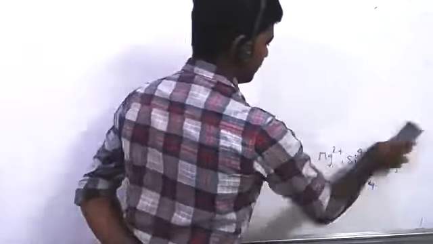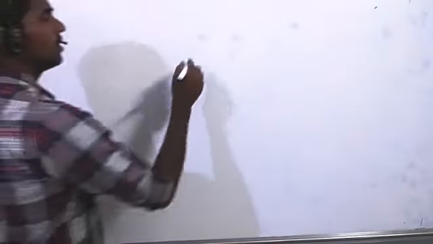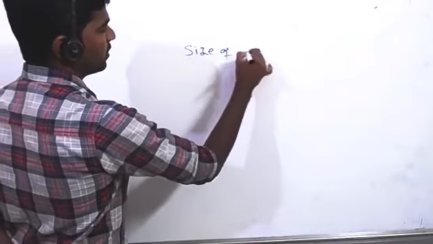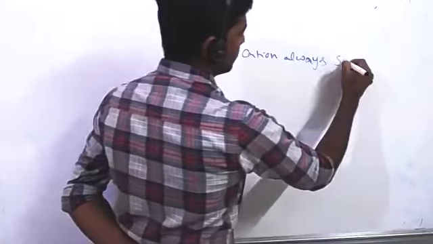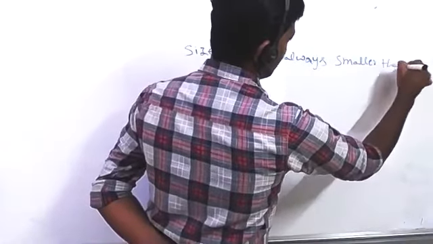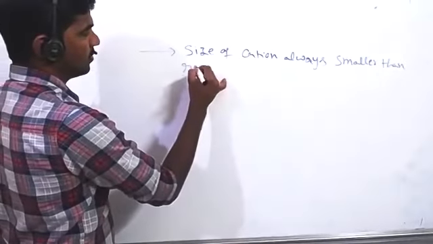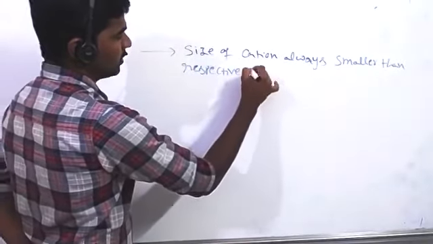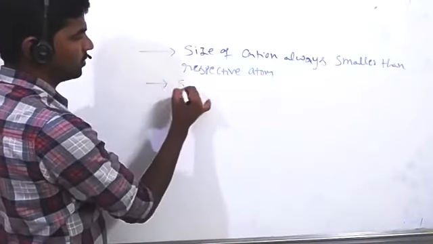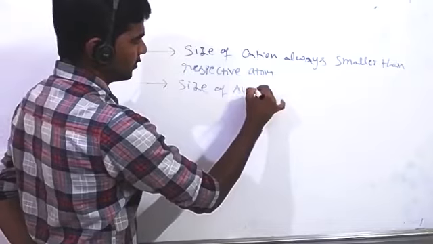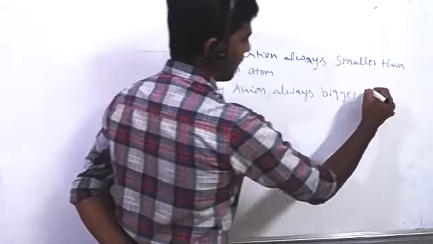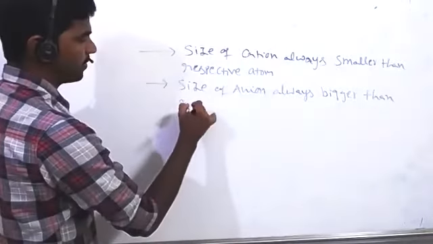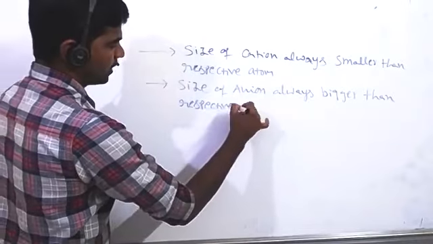Okay. Here, the size of a cation and an anion of the same element. We'll check a few elements. The size of a cation is always smaller than the respective atom. The size of an anion is always bigger than the respective atom.